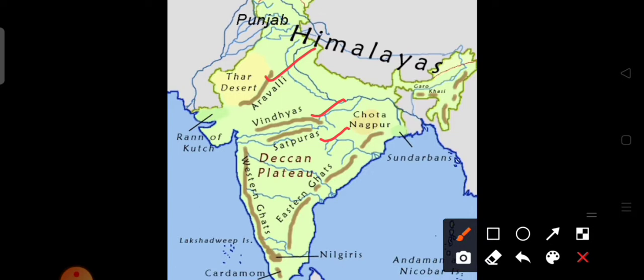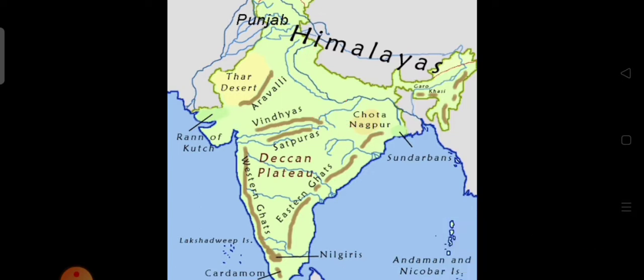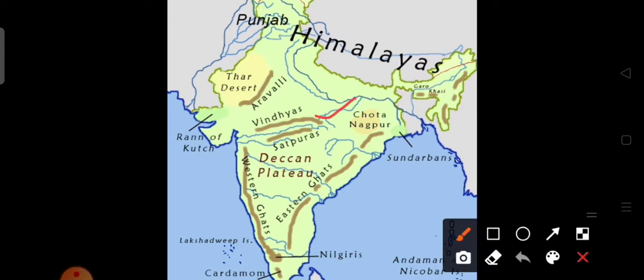So it lies to the south of these two ranges, and it starts from the Aravalli range in the southwest of India. It starts from here, and this is the peninsular plateau.